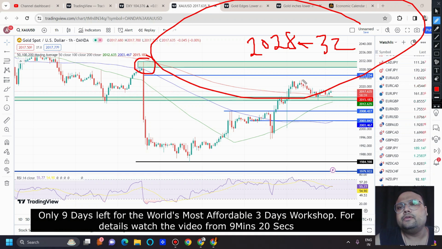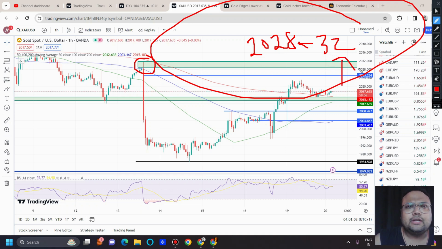But on the other hand, if you see the market is going up, the market has broken the level, do not take a buy immediately, because right now we do not have the backing of the fundamental factor. So if you see that gold is trading above 2032, wait for some time, because it may be a false breakout as well. Once you see the market is trading comfortably above 2032 for quite some time, then only go for a buy, because false breakouts are a bitter reality. And there is no 100% cure to false breakout. That is also a true thing.